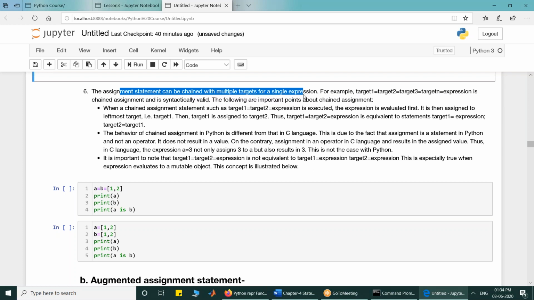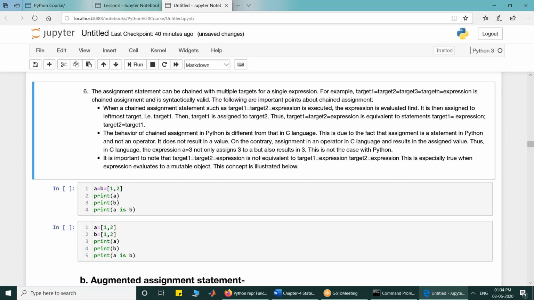Then a very important concept: assignment statements can be chained. We have already discussed that you can write target 1 is equal to target 2 is equal to target 3 is equal to target n is equal to expression. This is syntactically valid and is known as chained assignment. But how will this chained assignment work? Look at it. Firstly, the expression is evaluated. Then the result of evaluation of this expression is assigned directly to target 1, and then target 1 is assigned to target 2, then to target 3, and so on.